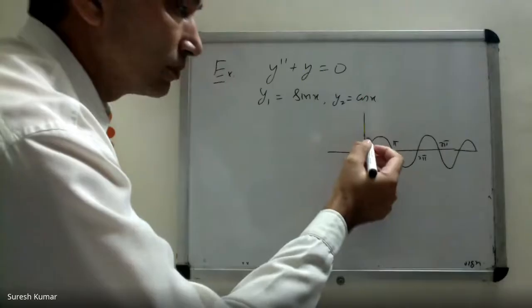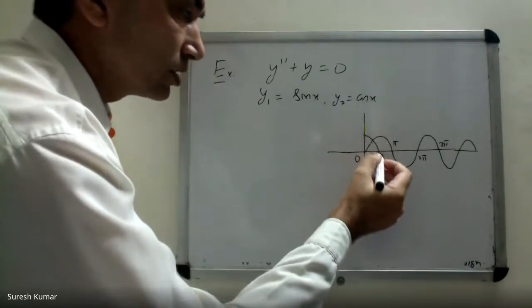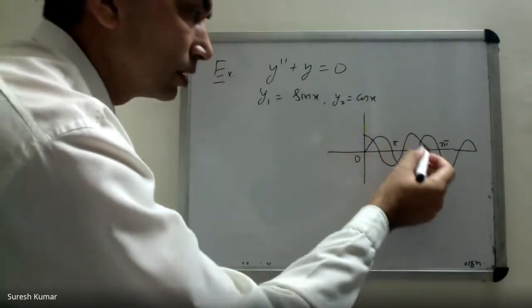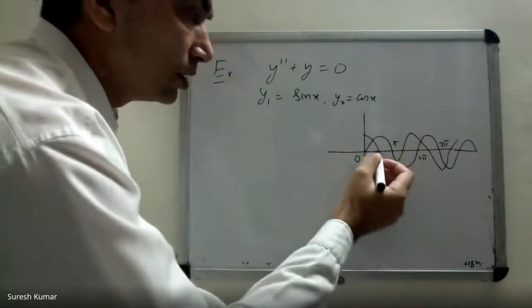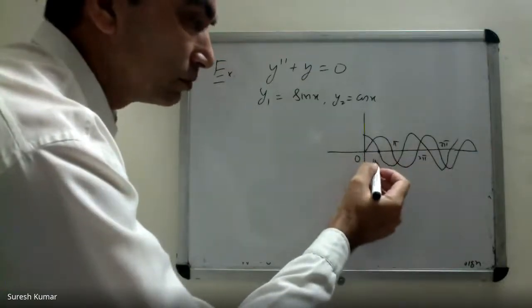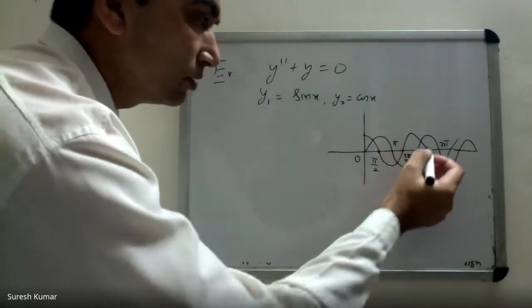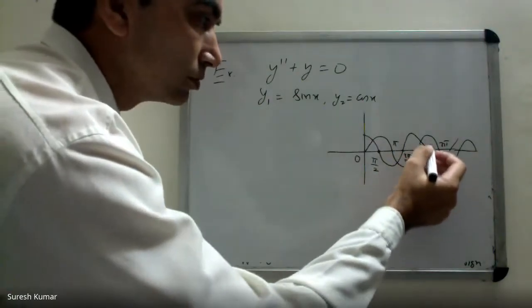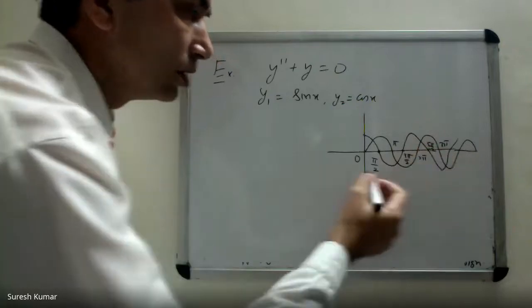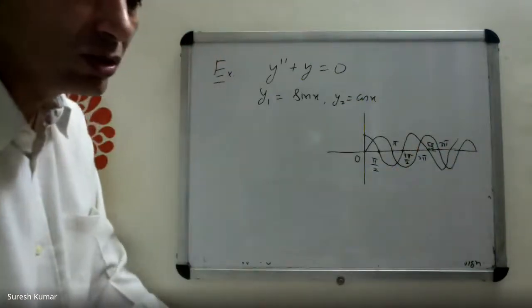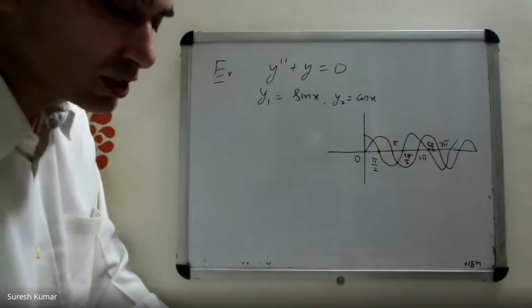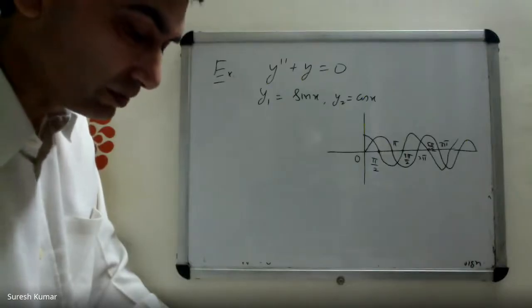What about cos x? The graph of cos x goes like this. It vanishes at pi by 2, then 3 pi by 2, then 5 pi by 2, right? So you can see that between any two zeros of sin x, there is a zero of cos x and vice versa.